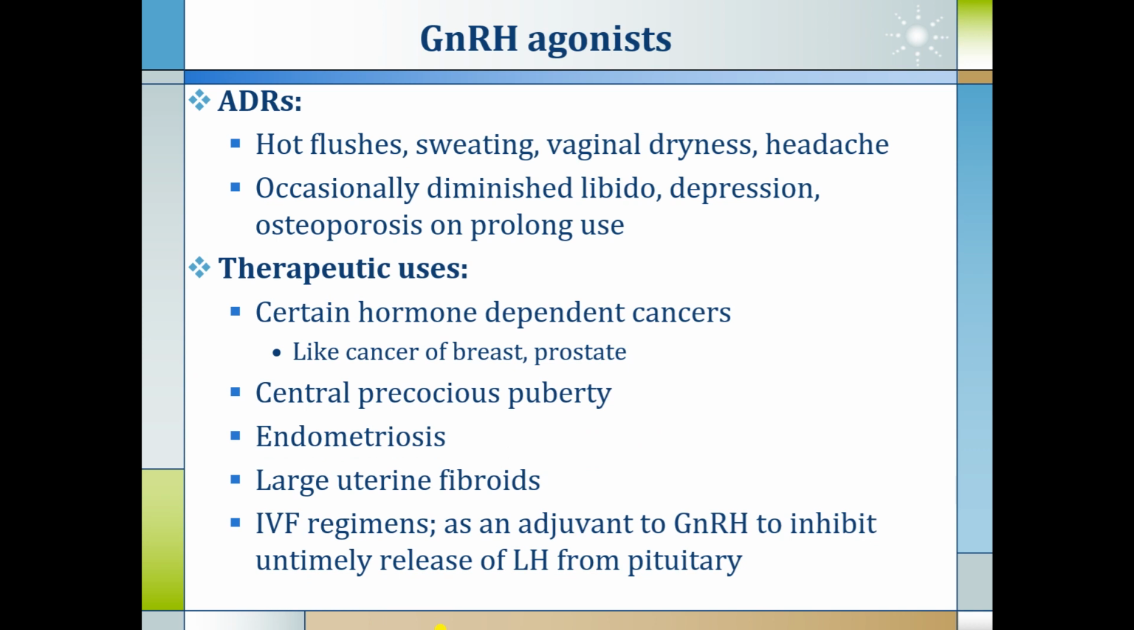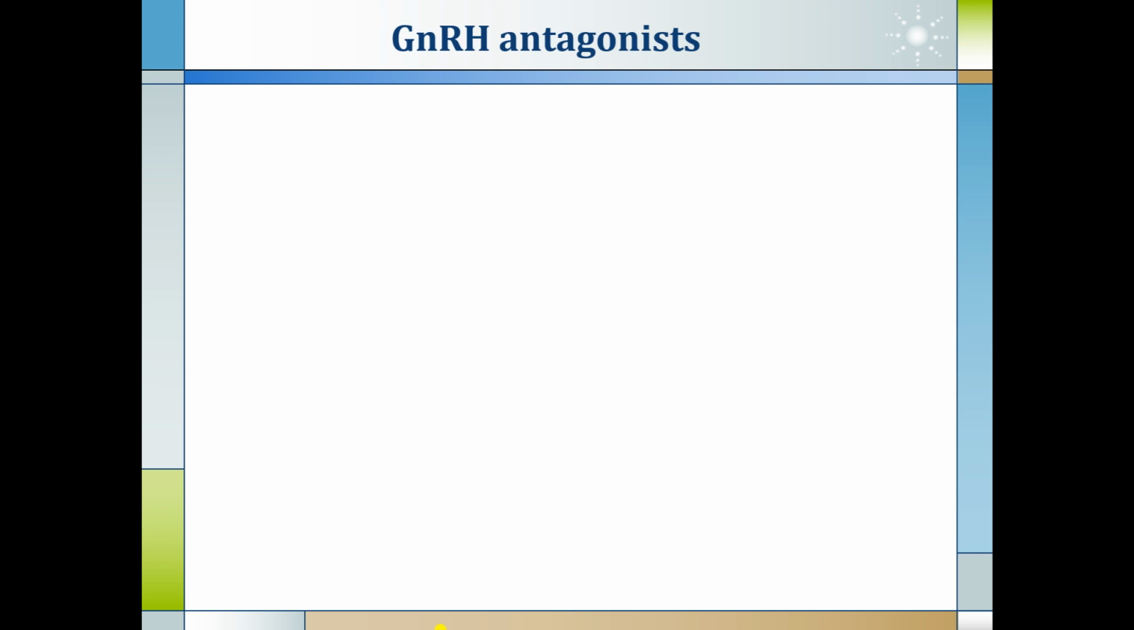Therapeutic uses of GnRH agonists are certain hormone-dependent cancers like cancers of breast and prostate, and central precocious puberty. They can be useful for treatment of endometriosis, also used for large uterine fibroids, and they are also part of the IVF regimen as an adjuvant to gonadotropins to inhibit untimely release of LH from the pituitary.